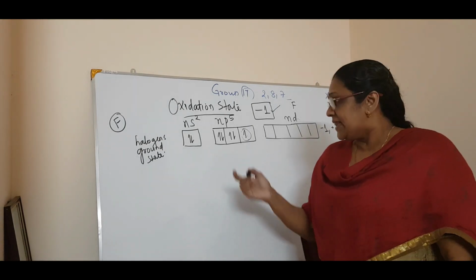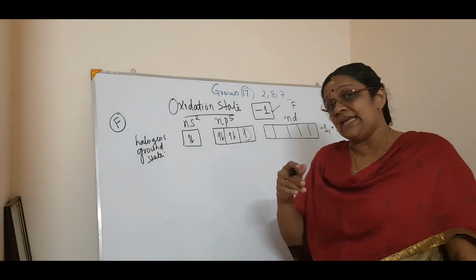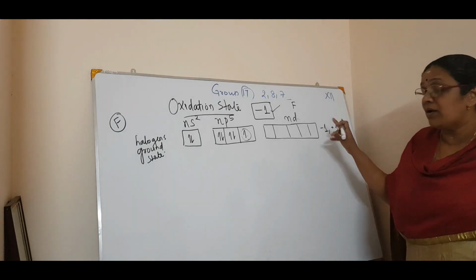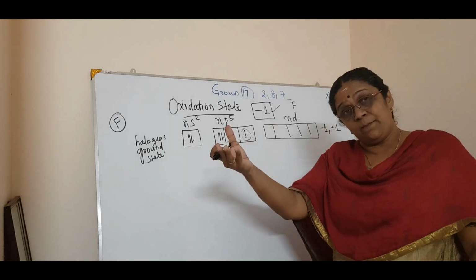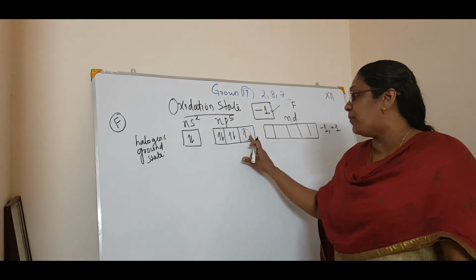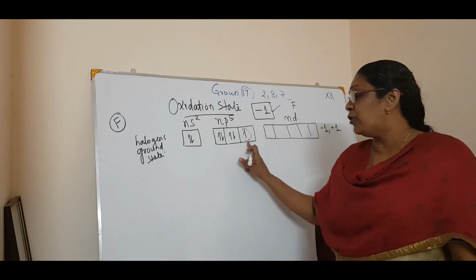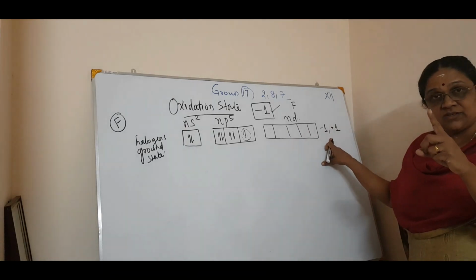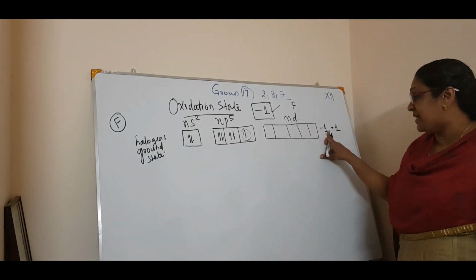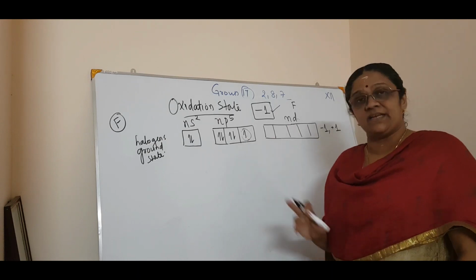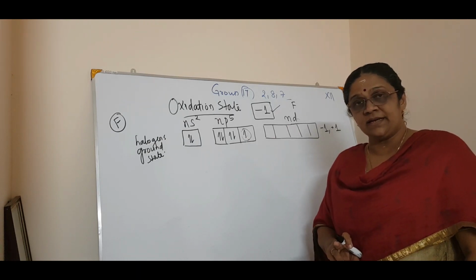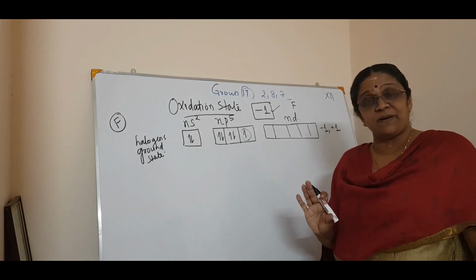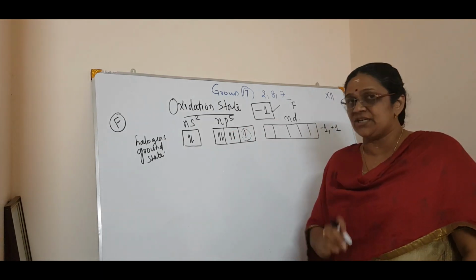It can either give out that electron, getting the +1 oxidation state, or accept one electron and form the full configuration. If it is giving out, it is +1. If it is accepting, it is -1. Correct? So this is the ground state thing. That is, it can have -1 as well as +1. That is the first oxidation state.